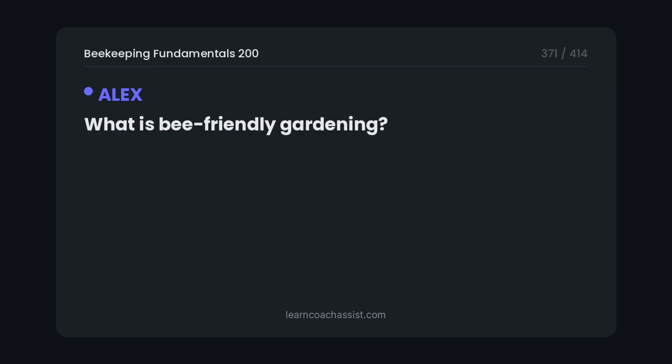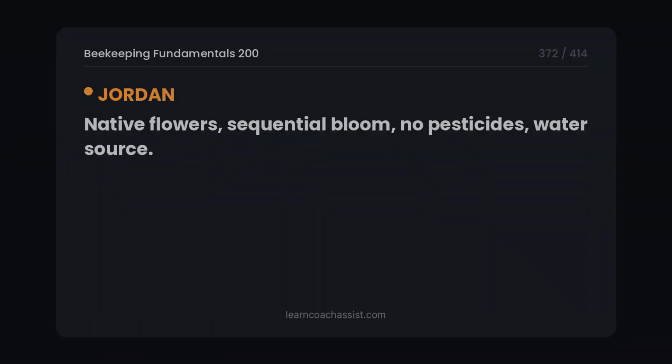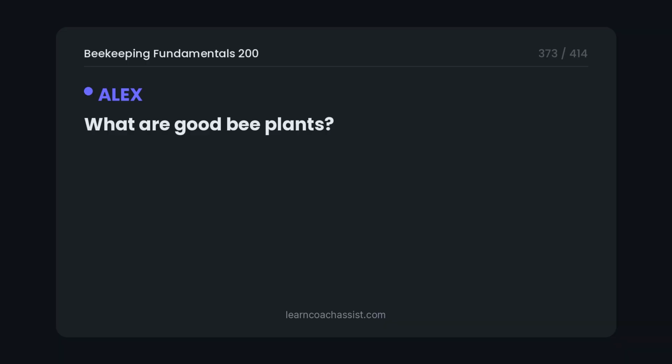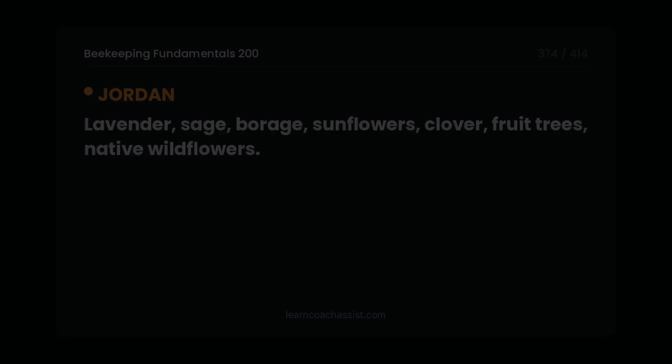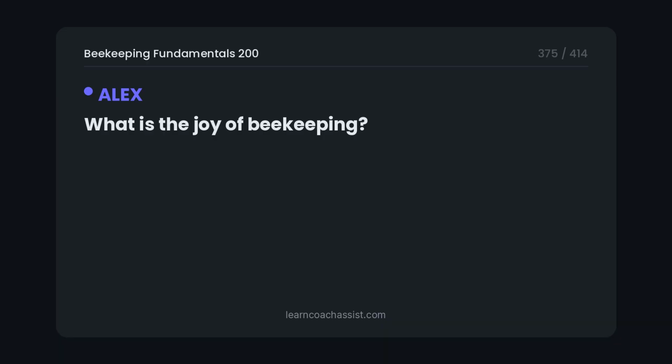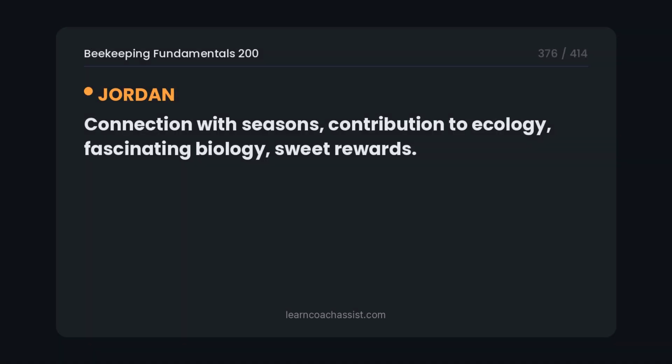What is bee-friendly gardening? Native flowers, sequential bloom, no pesticides, water source. What are good bee plants? Lavender, sage, borage, sunflowers, clover, fruit trees, native wildflowers. What is the joy of beekeeping? Connection with seasons, contribution to ecology, fascinating biology, sweet rewards.